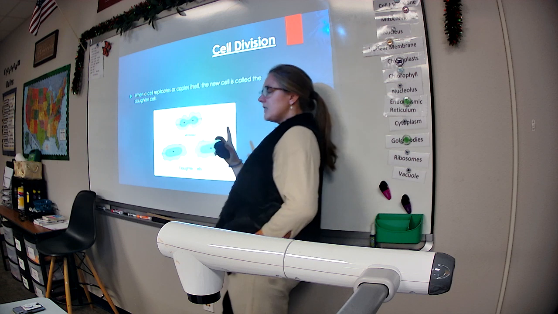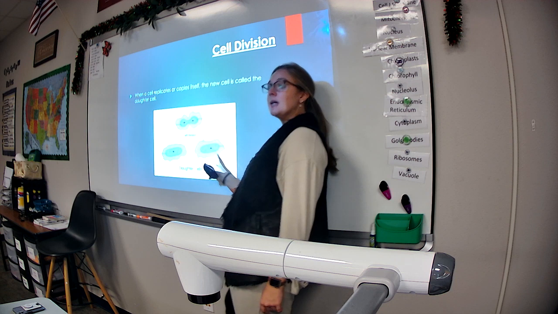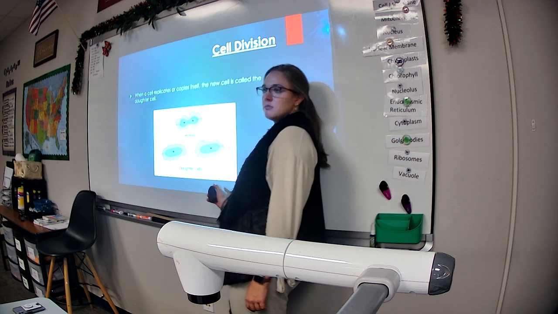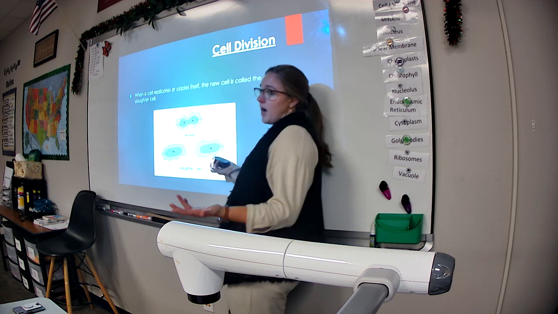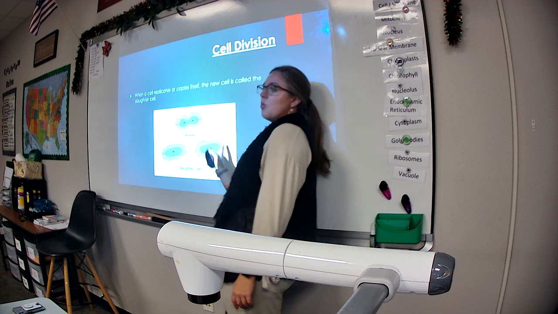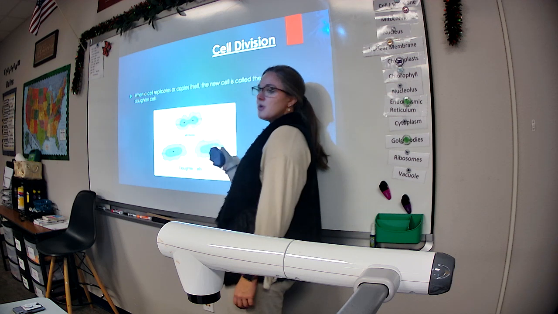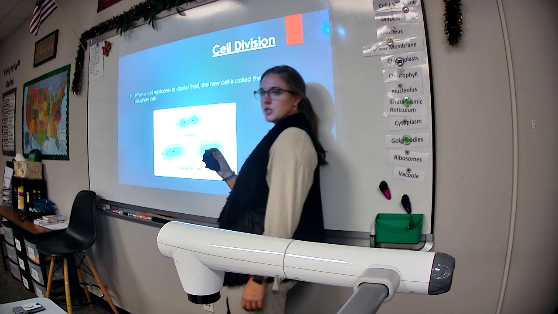Someone in the first class, Vivian, actually pointed out that maybe they're called daughter cells because these cells can now go on and reproduce and have more. So that may be why. I'm not really sure, but it's a great thought. So in either case, the parent cell, once it splits, creates two new daughter cells. The daughter cells are what we call the new cells from division.